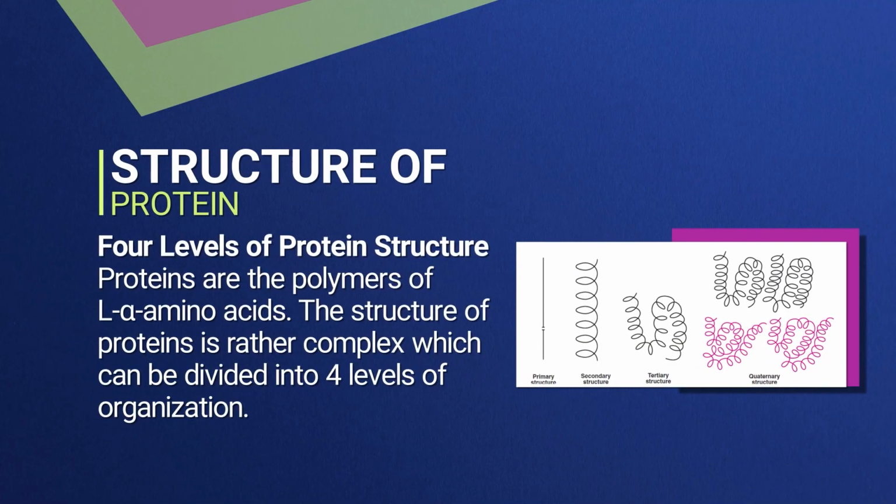Then the structure of a protein is the main basis for any functional property or characteristic shown by the protein; it all depends upon the structure of the protein. There are four levels of protein structure. Proteins are polymers of L-alpha amino acids, as we know. The structure of a protein is rather complex and can be divided into four levels of organization: primary structure, secondary structure, tertiary structure and quaternary structure. Let us see them one by one.